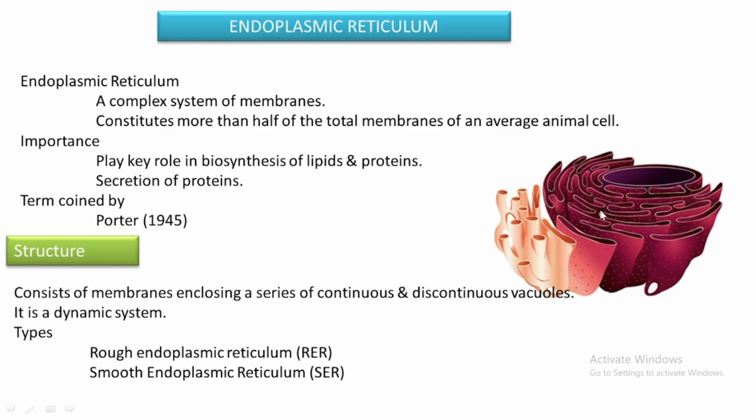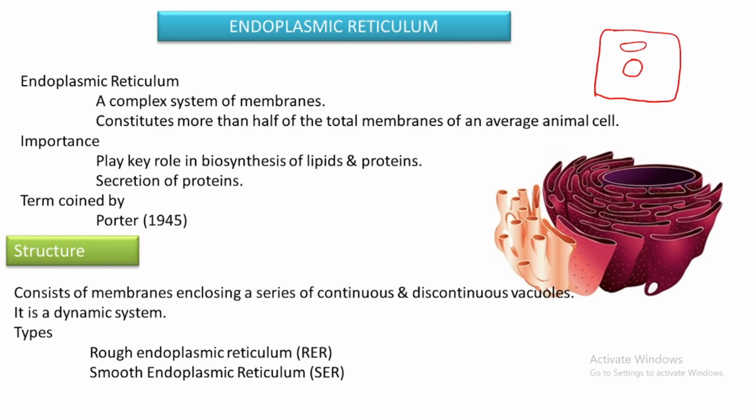Then if we consider a single cell, we know that inside the cell there are so many structures, internal organelles, nucleus, all are present.